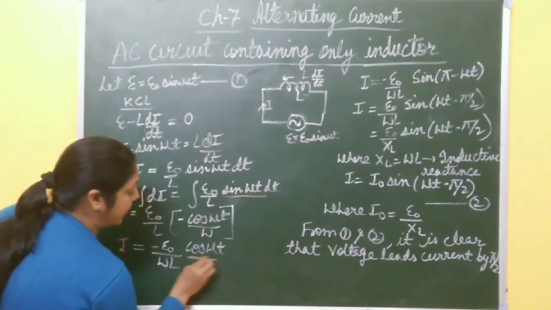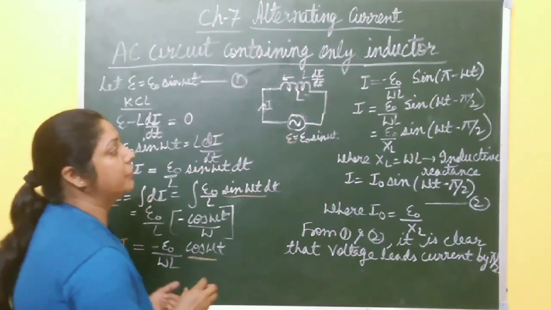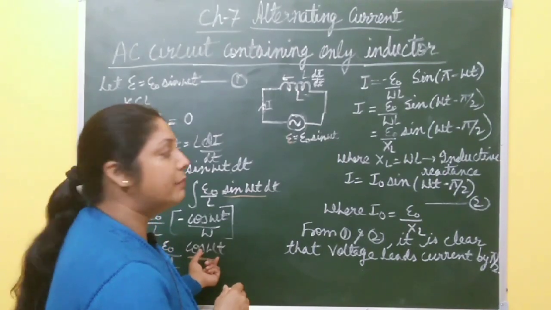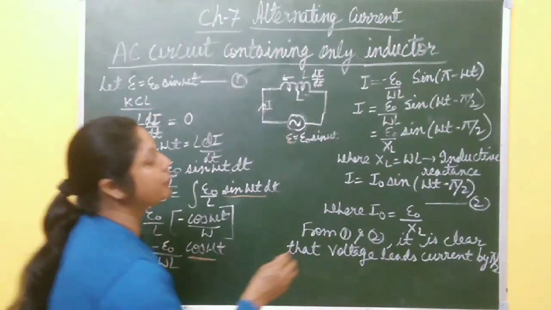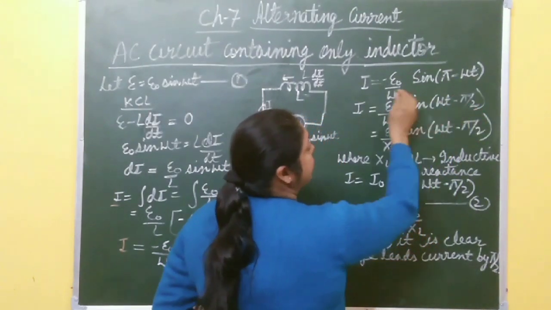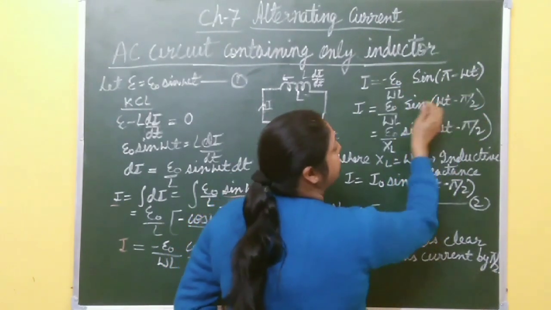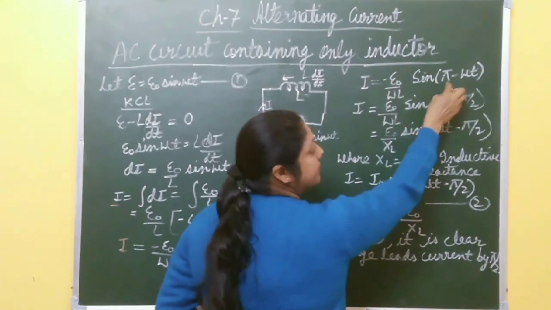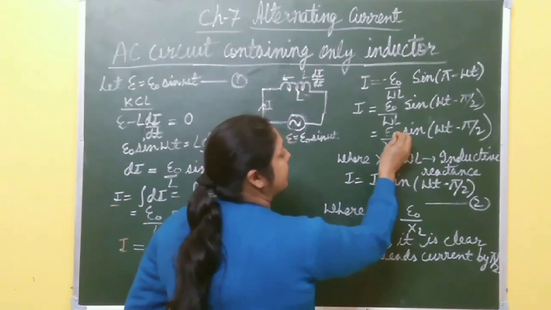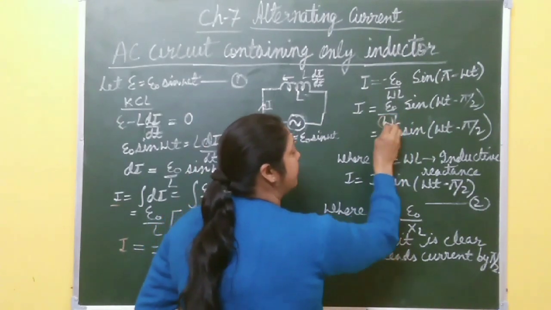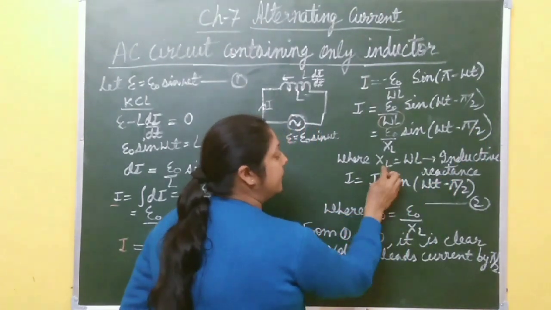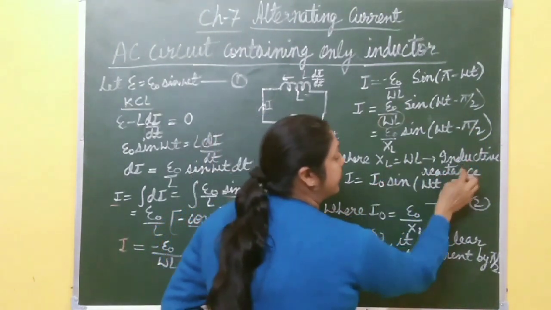So just write this cos omega t in terms of sin omega t. You know cos theta is sin of 90 minus theta. So in place of cos omega t you write sin of pi by 2 minus omega t. And this minus sign, you take inside the phase, it becomes omega t minus pi by 2. So this becomes E naught by, you write this omega L as XL, sin omega t minus pi by 2.